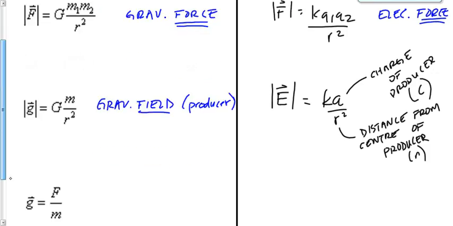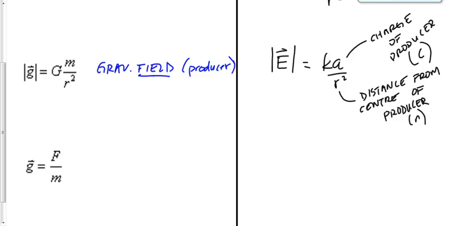All right, the next equation that we see down here is the gravitational field if we have information about the experiencer, the board marker. The force experienced, over the mass of the experiencer.